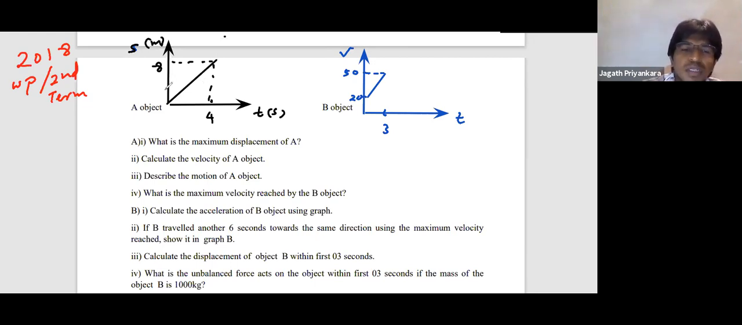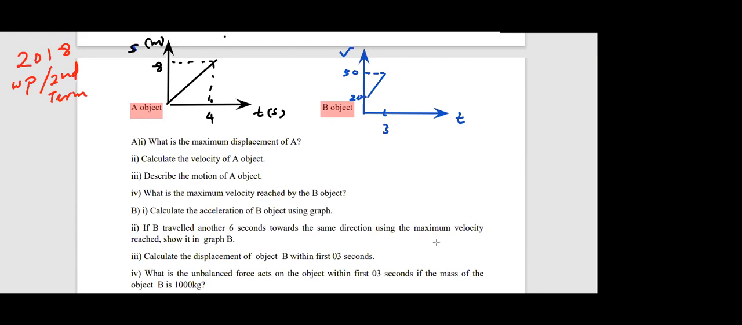Now this question, object A and object B. So they have given object A, displacement time graph, object B, velocity time graph. Okay, first question. Who can give the answer for part 1? A1. Yes. What is the maximum displacement of A? Displacement of object A. Maximum displacement. Yes. Any volunteers? Vinuka? 8 meters. 8 meters. Very good.